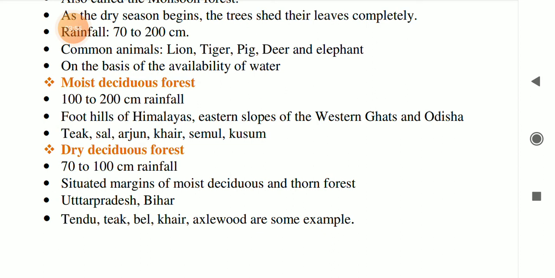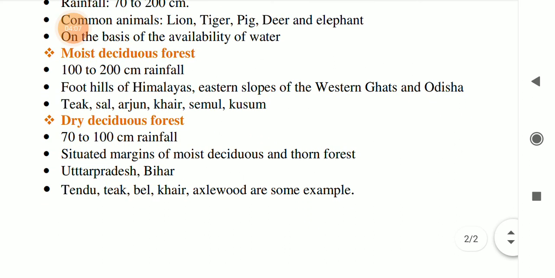and dry deciduous forest where rainfall is 70 to 100 centimeter and situated at margins of moist deciduous and thorn forest region, especially in Uttar Pradesh, Bihar. Some trees which we find in the dry deciduous forest are tendu, teak, bel, khair, axlewood as some examples.